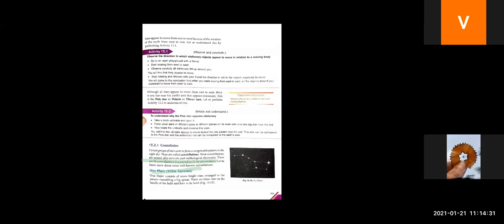So let's talk about a few constellations that are there in your science book. We are going to talk about 4 constellations in your science book. The first one is Ursa Major. Major means big. So the Hindi word for it is Virat Saptarishi.